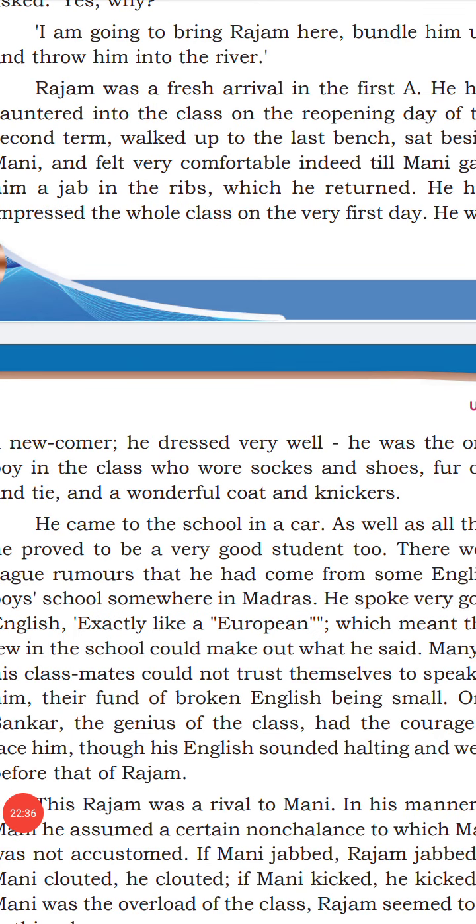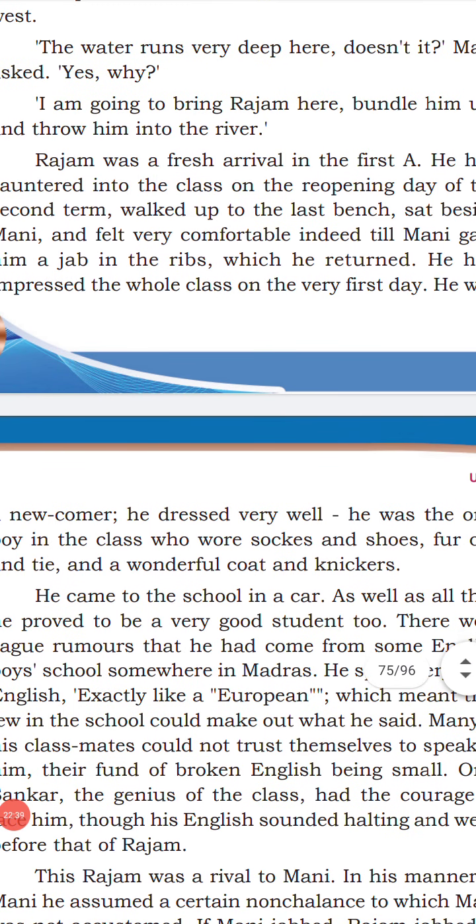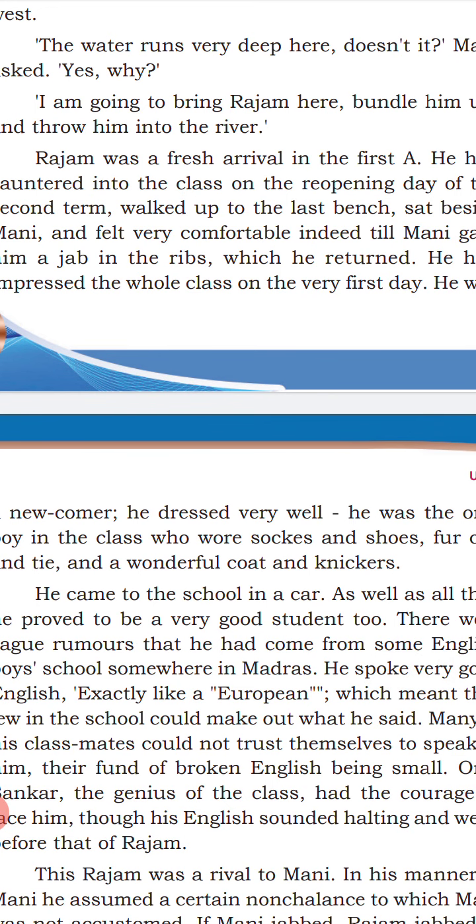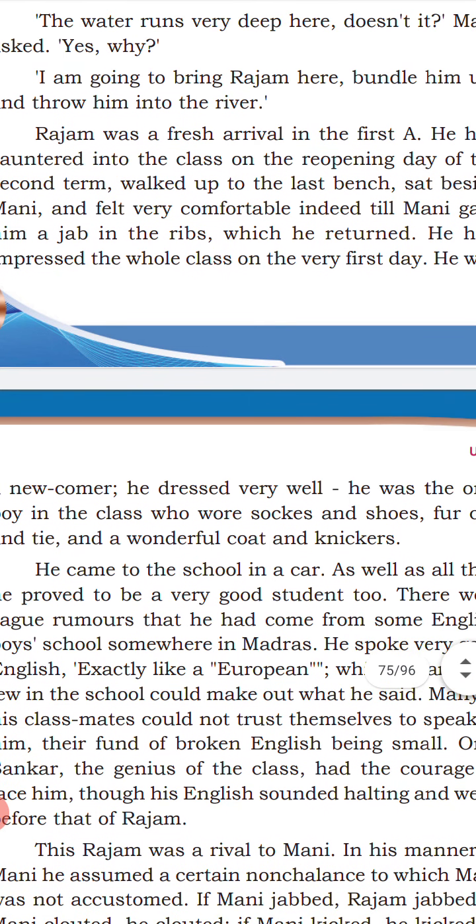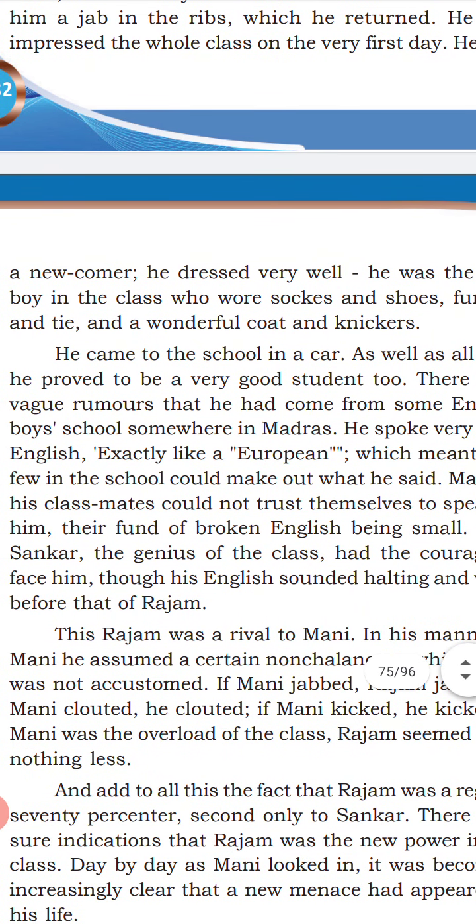All right. So this is a description of Rajam, a newcomer in that particular school. He dressed very differently, and at the same time, he is a very different student compared to other students. So he sat in the last bench of that school near Money. Money didn't exactly like Rajam. That's why he was ready to bundle him and pull him into the river.